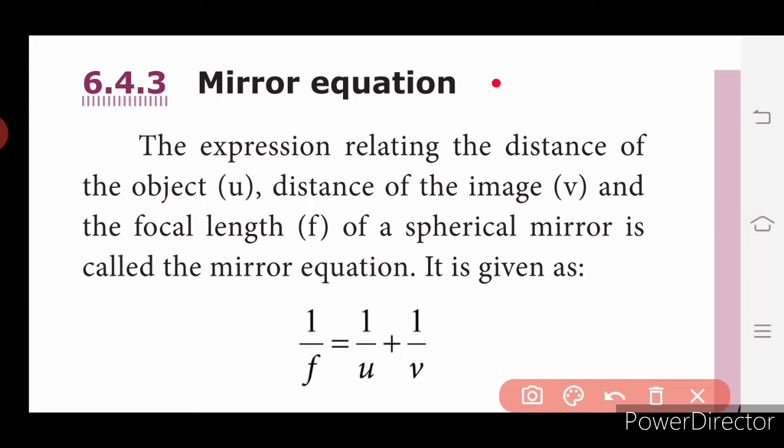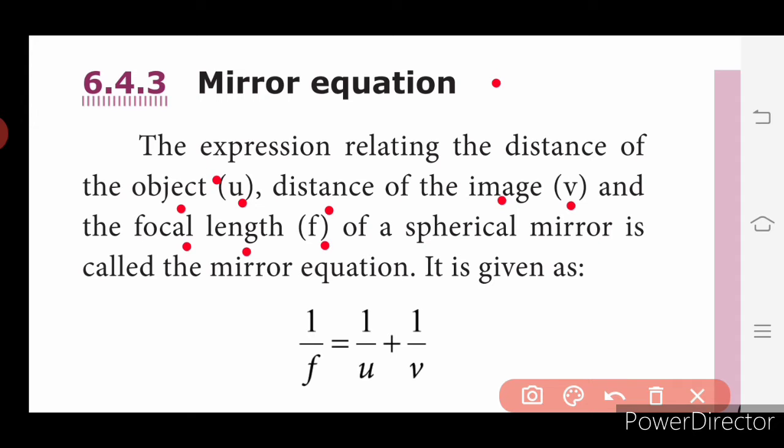The last topic we discussed is the mirror equation. The expression relating the distance of the object, the distance of the image, and the focal length. The distance of the object is denoted by small u, the image distance is denoted by small v, and the focal length is denoted by small f.